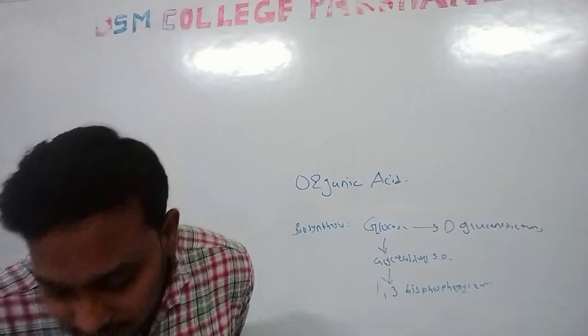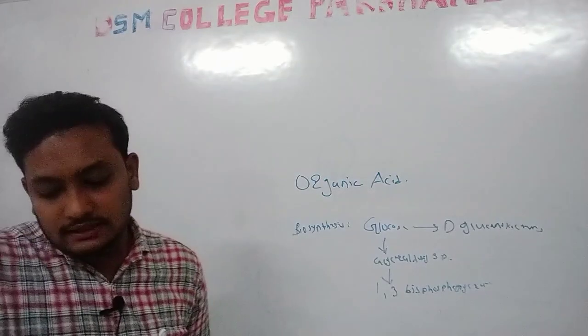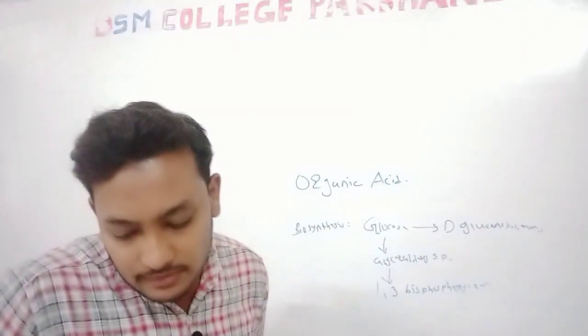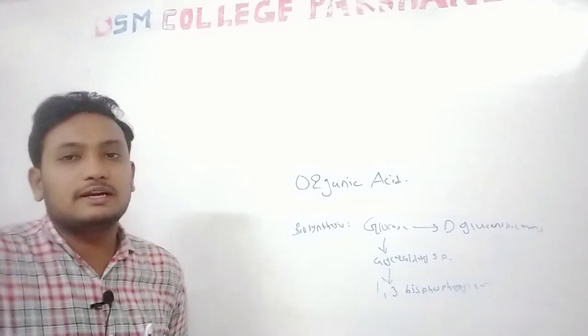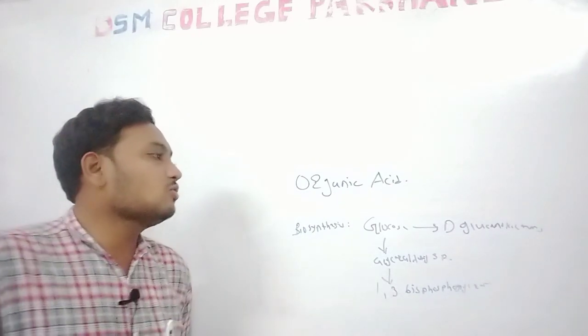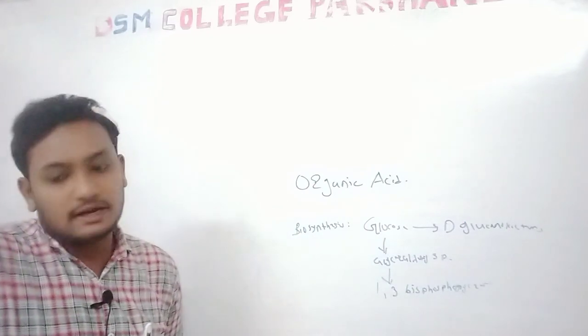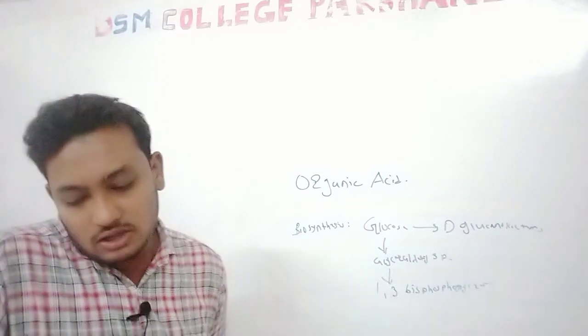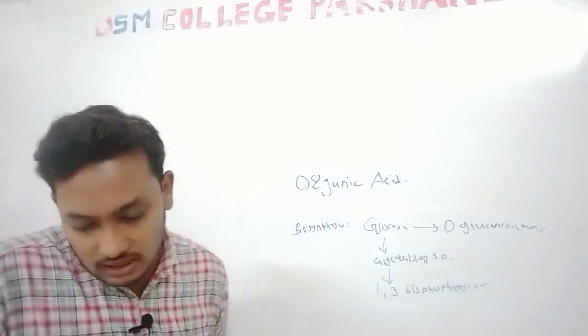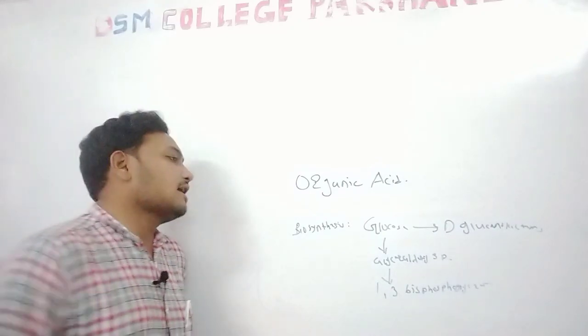The enzyme glucose dehydrogenase in the bacteria, with the coenzyme PQQH2, acts on the glucose in the media and converts it into D-gluconate. In the presence of cofactors, it then becomes gluconic acid.